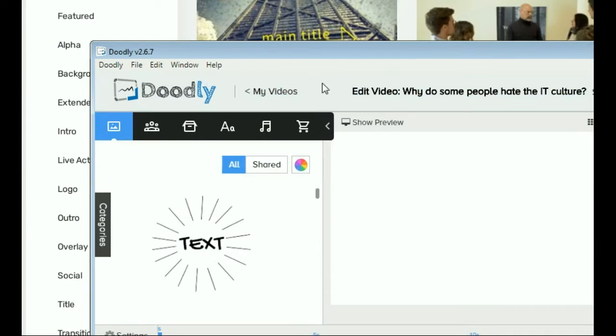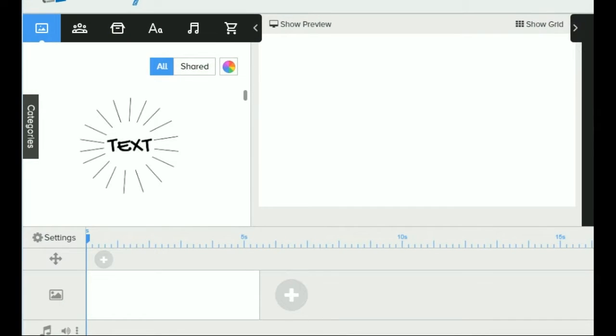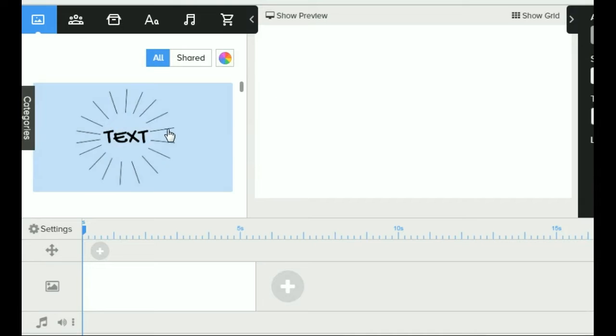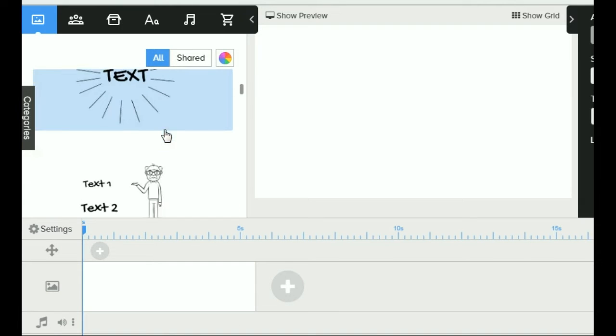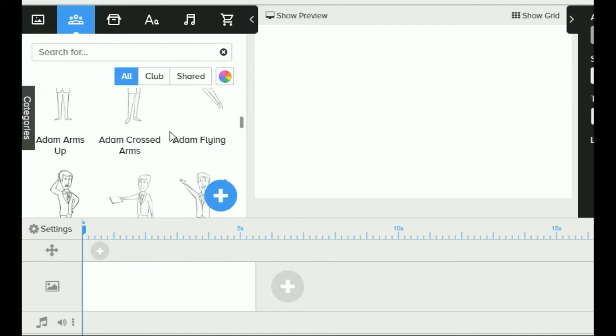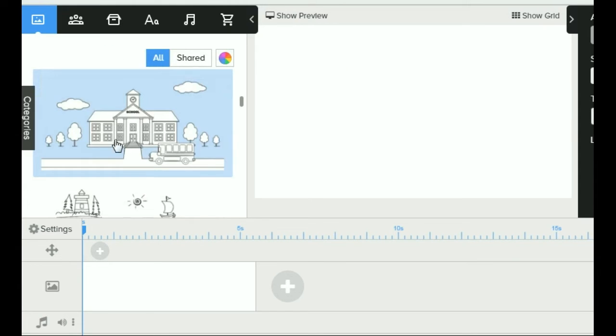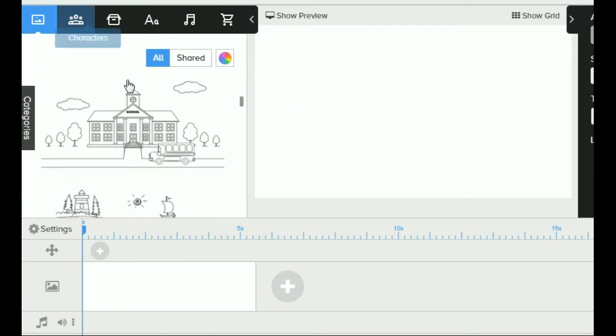Doodly is for creating doodle videos, and I'll show you. I have this here, and there is a standard timeline, and some settings are there, characters are there, a lot of things that you can use. Now with the standard $67 purchase, you don't get the colored options and various other options. You are only limited to black and white doodle things. And here you can record voiceovers with the characters. You can add images, and of course the standard things like these clip arts, you can use to create a video.